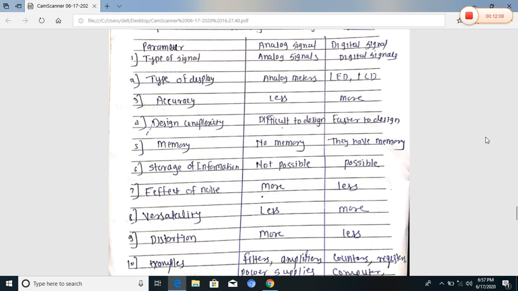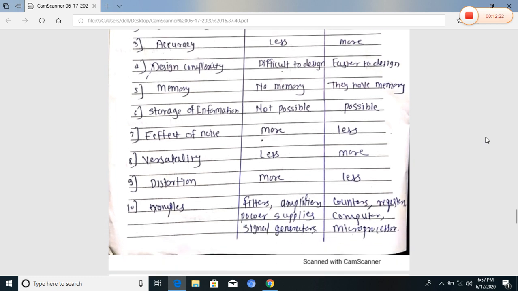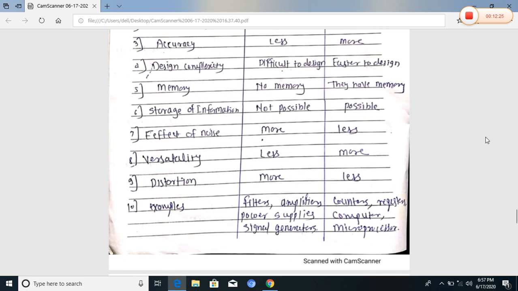Storage of information is not possible in an analog circuit because an analog signal is continuous, with an infinite number of values, but it is possible in a digital circuit. The effect of noise is more in analog and less in digital. Versatility is less in analog and more in digital. Distortion is more in analog and less in digital.